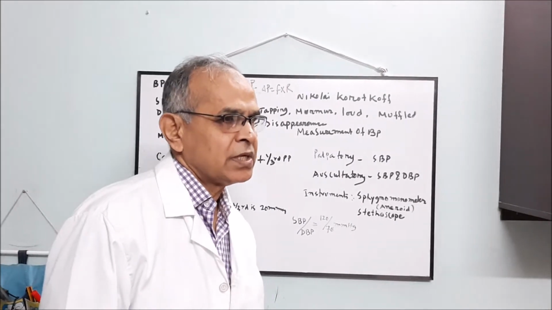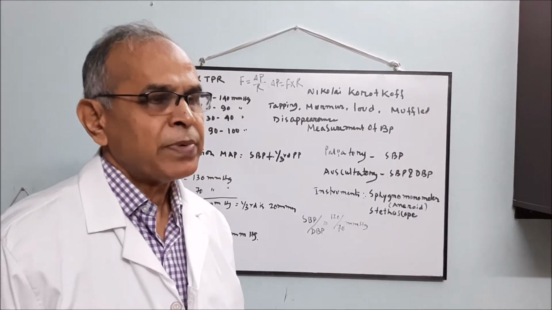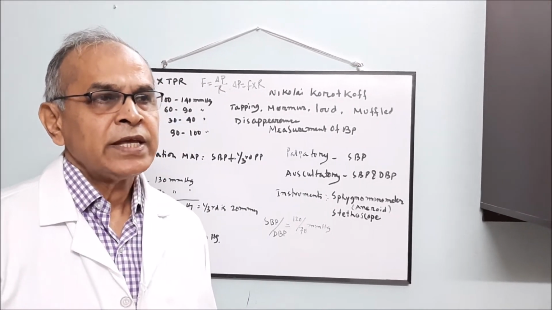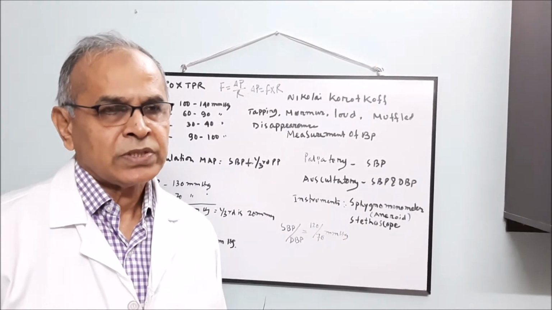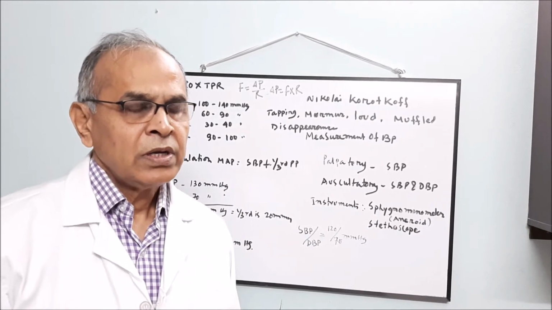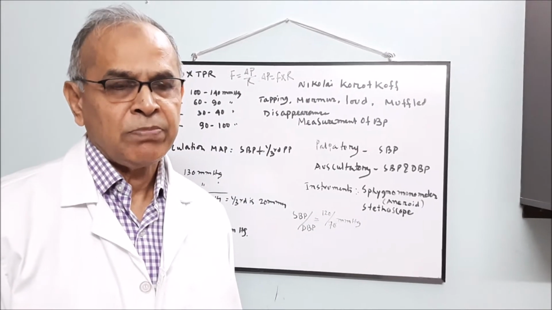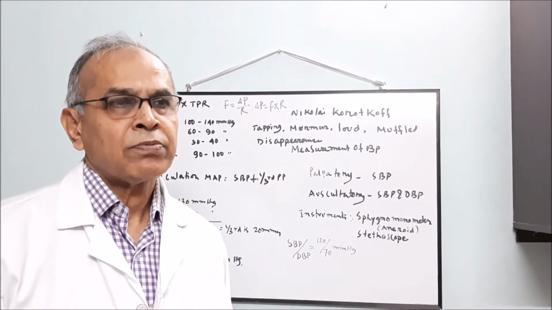What is blood pressure? Definition of blood pressure. Blood pressure is the pressure exerted on the wall against any unit area of the blood vessels, or blood pressure is the lateral pressure exerted on the wall of the vessels by the contained blood while blood is flowing through it.